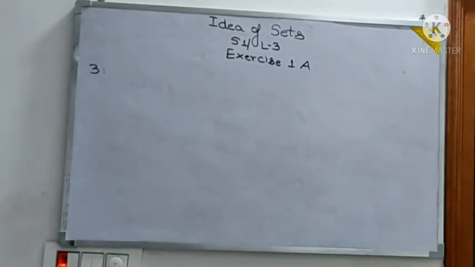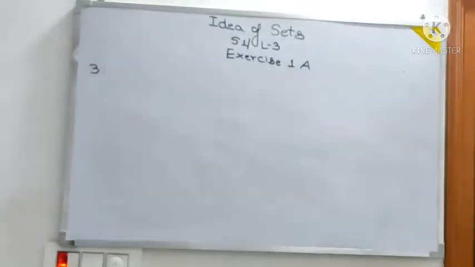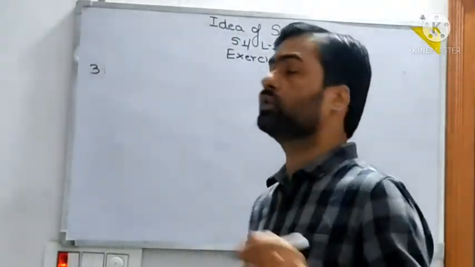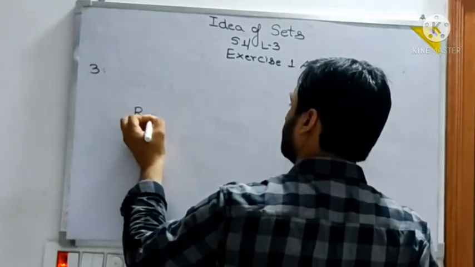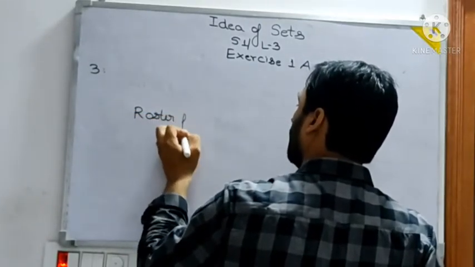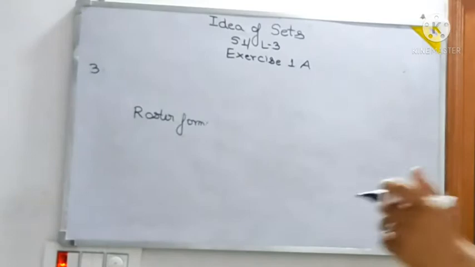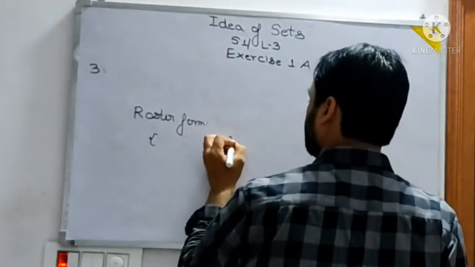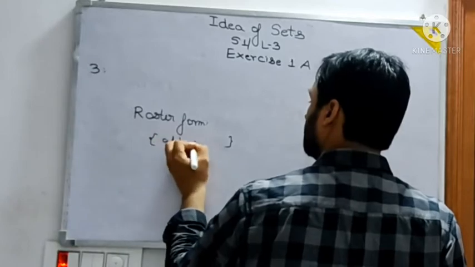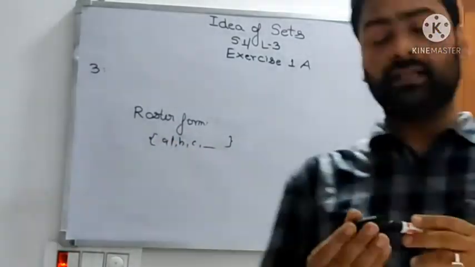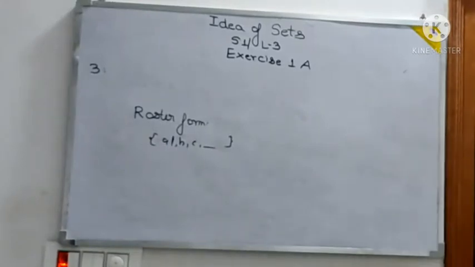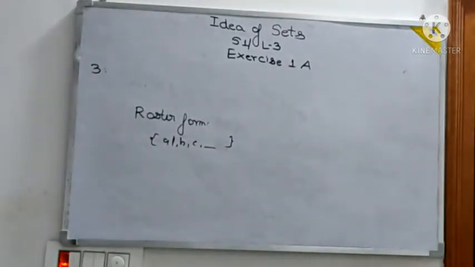Now see, the third question talks about representing the elements in roster form. I have already told you what the roster form is. In the roster form, we are representing the elements separated by commas in braces like this: a, b, c. All the elements are represented separated by commas in the braces. And the roster method is also called the tabular method. So we just represent the set by listing the elements in braces, which are also called curly braces.